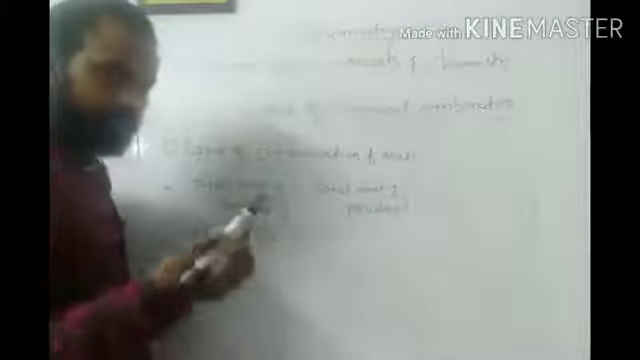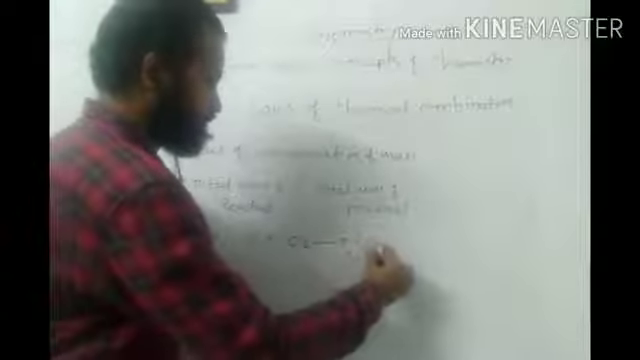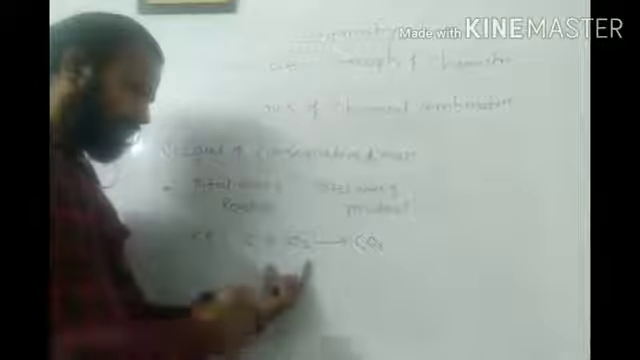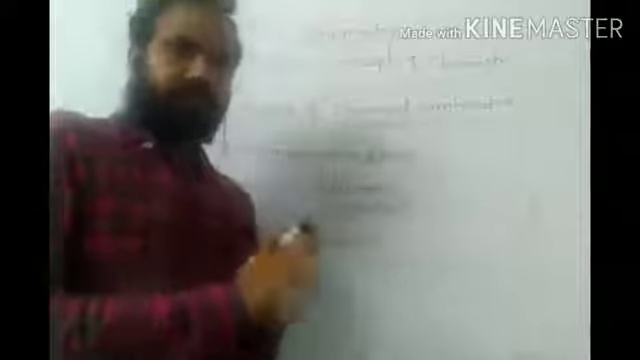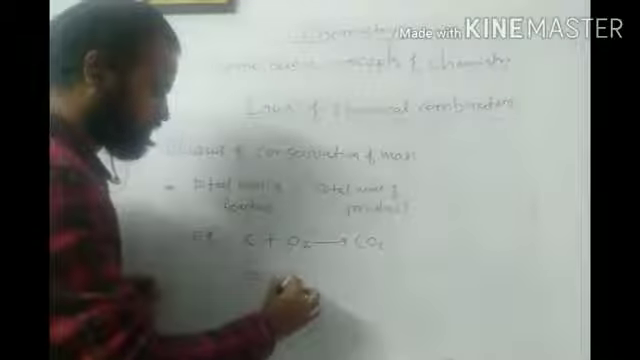For example, I am considering the common reaction: carbon when mixed with O2, I will get CO2. As we all know, this side is the reactant side and this side is the product side. We have already studied this in 10th standard. If I want to calculate the atomic mass, carbon is 12 units, isn't it? The atomic mass of oxygen is 16. Two atoms are there, so 2 into 16.